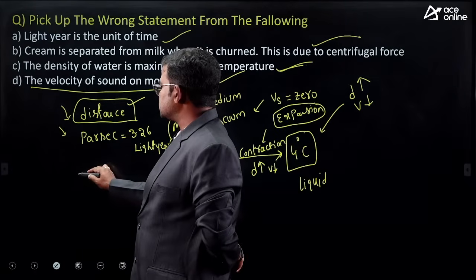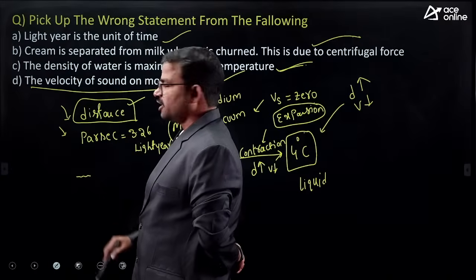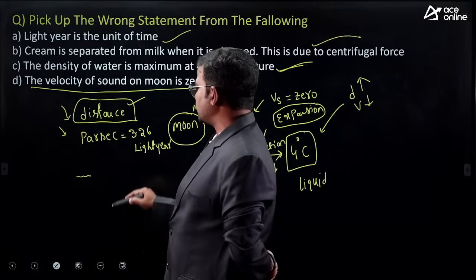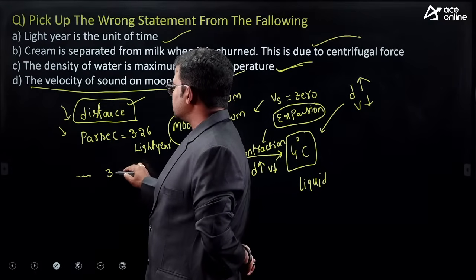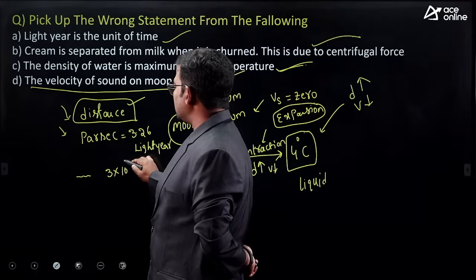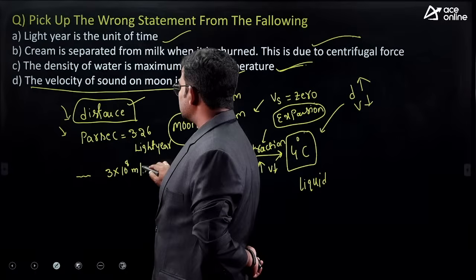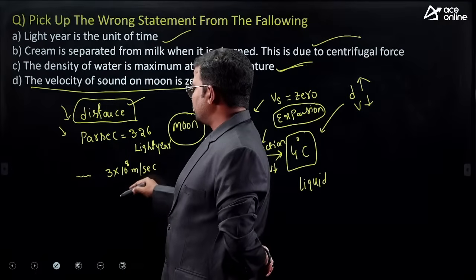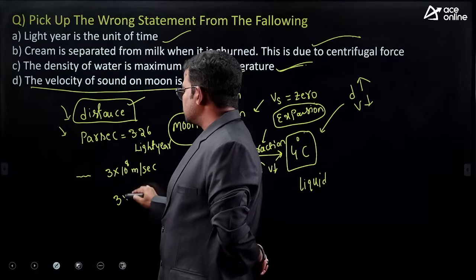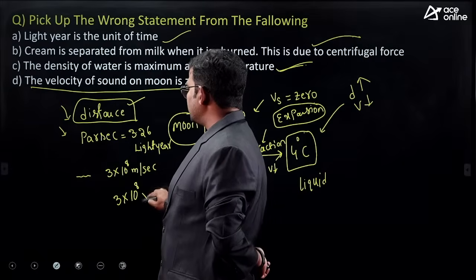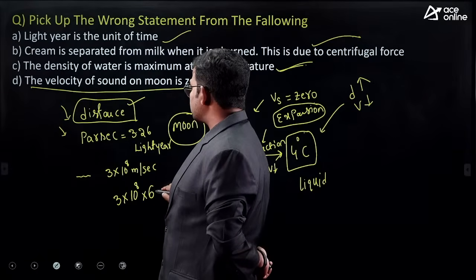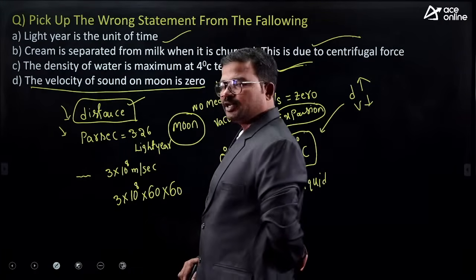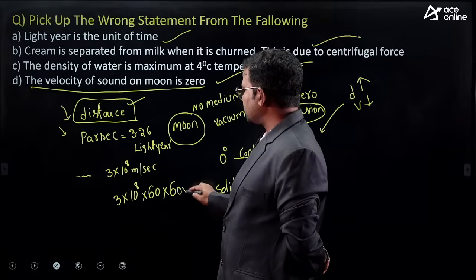What about light year? Light travels approximately 3 lakh kilometers in 1 second, which is 3 into 10 power 8 meters per second. This is the velocity of light per second. Next, per minute means how many seconds? 60. Per hour, how many minutes? 60.